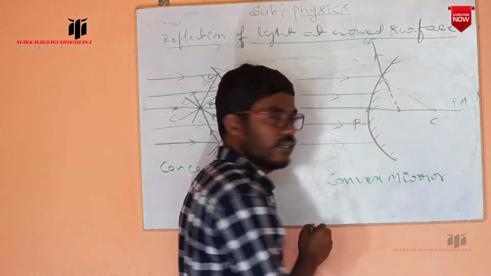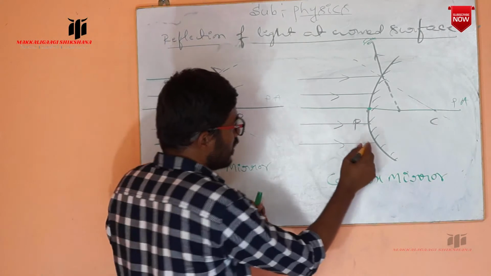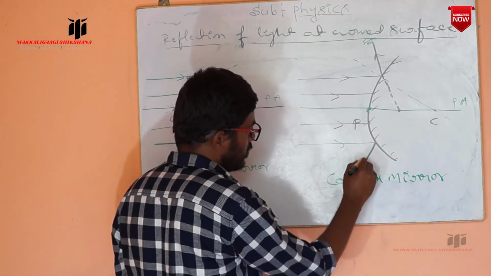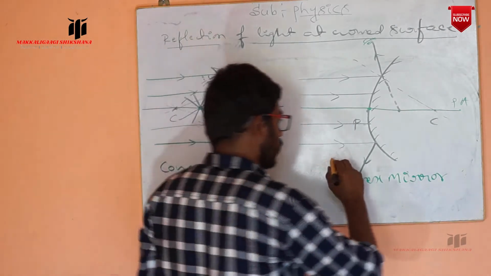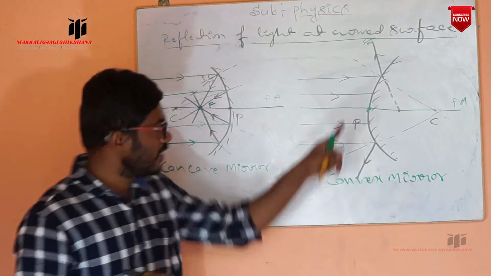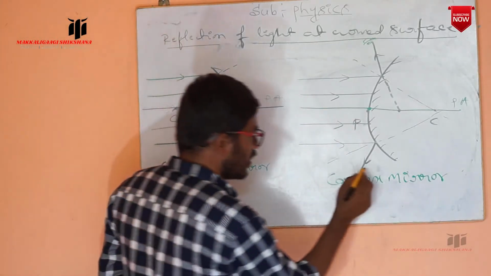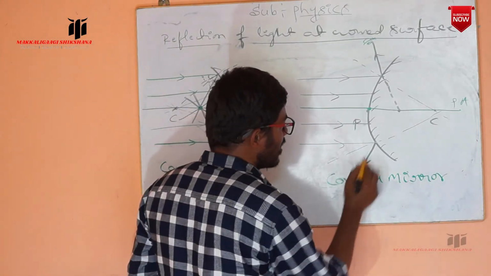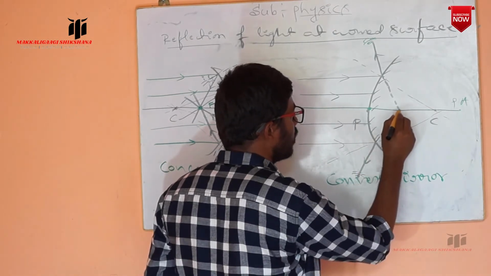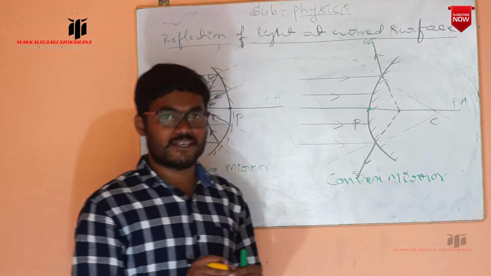In the same way, this ray is incident and again reflected back. This is the reflected ray, and we can draw the normal to the center of curvature. When we see this reflected ray, it also appears to be coming from a certain point on the principal axis.